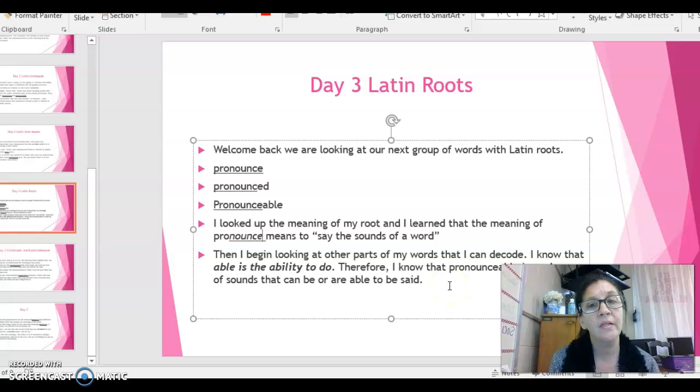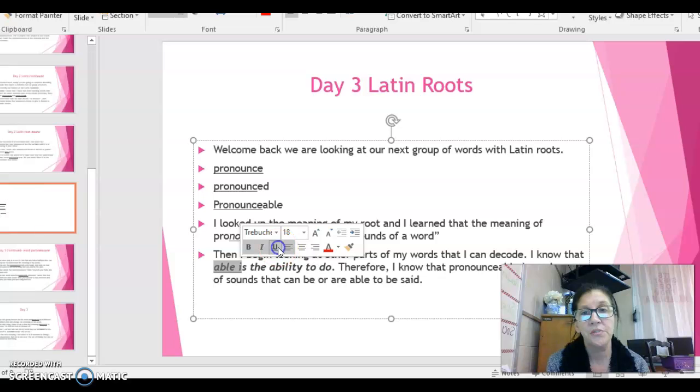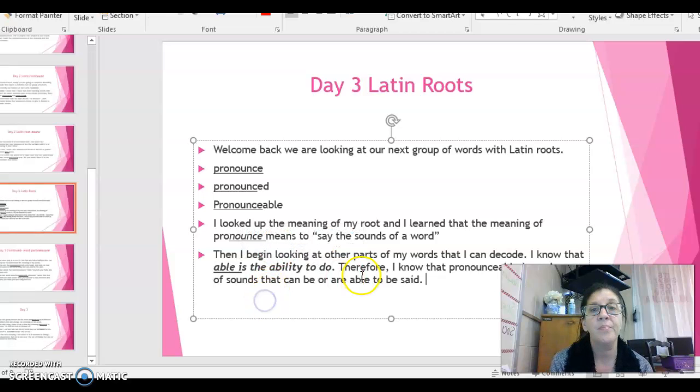So I began looking at the other parts of my words that I knew I could decode. I know that able here means the ability to do something. And so I'll underline that. Therefore, if I can take pronounce and add my able to the end and put those two meanings together, then I know that pronounceable is made up of sounds that can be or are able to be said.